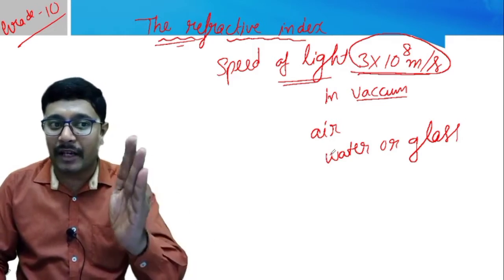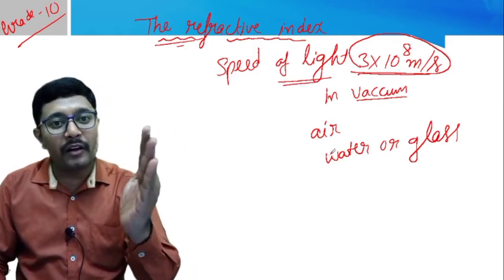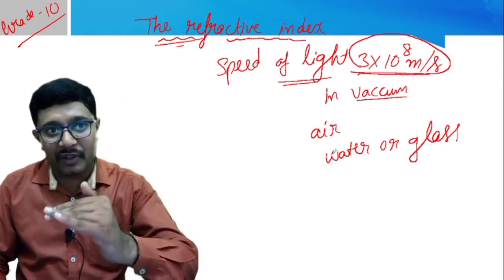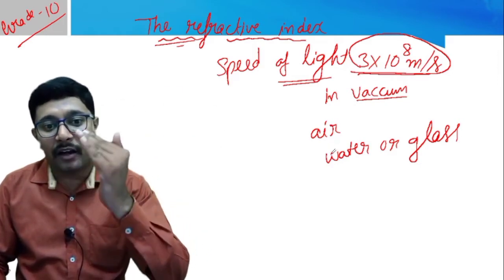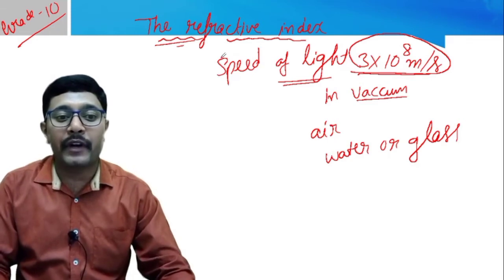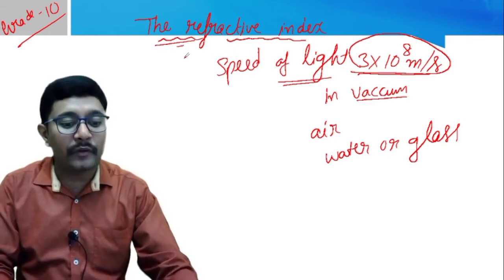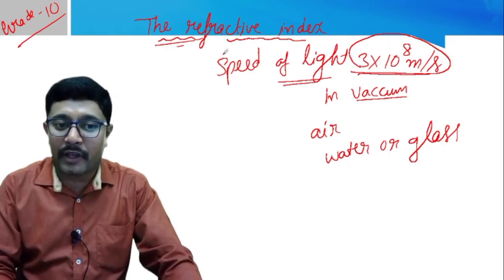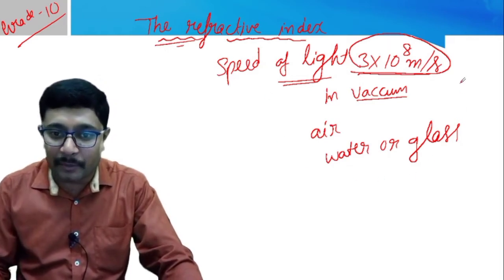This relative extent of the bending of the light ray from one medium to another medium, we call the refractive index. What are we calling it? We are calling it refractive index. You can observe that in this example.